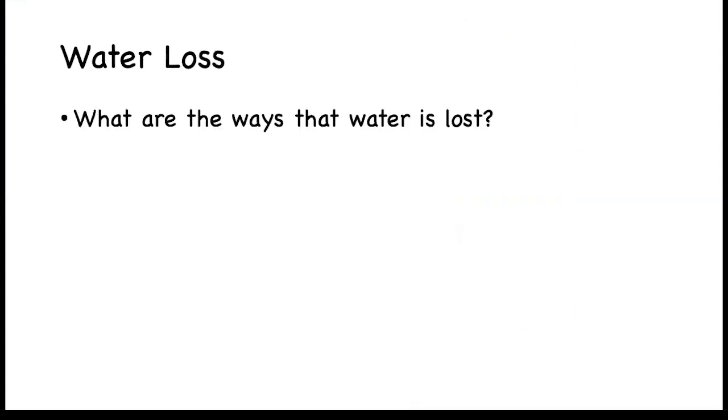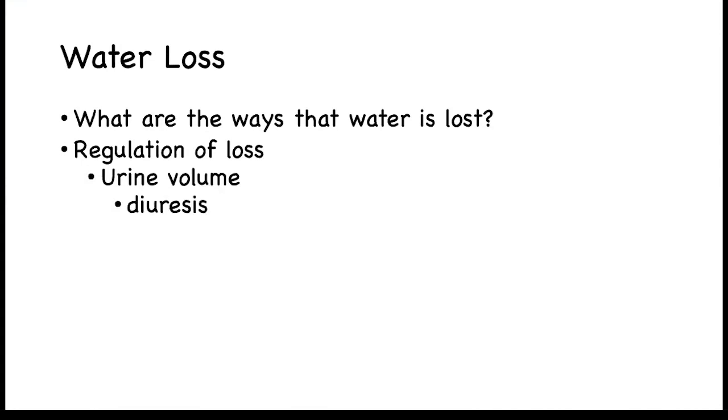Lastly, let's look at how we control water loss. Recall from the beginning of this video that water can be lost as insensible or sensible water loss. We're going to be looking at how we can regulate the loss. The kidneys are going to regulate water loss by regulating urine output, or what we call diuresis.